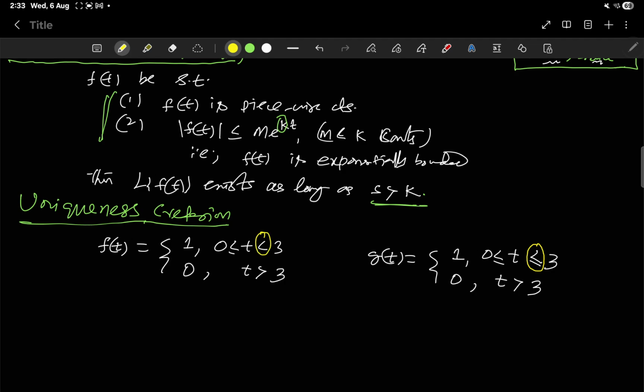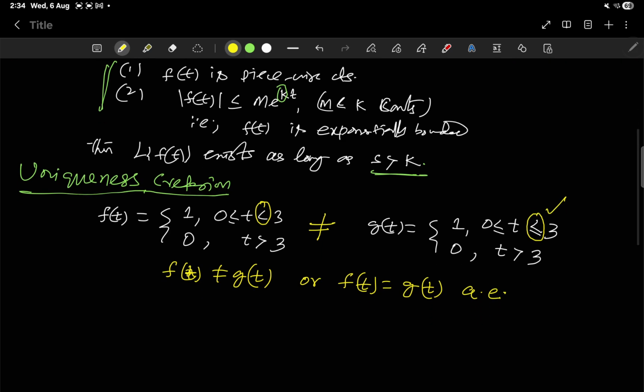So you see these two functions are certainly not equal; f(t) is not equal to g(t), but we say f(t) is equal to g(t) almost everywhere, meaning throughout it is the same except at t equal to 3.